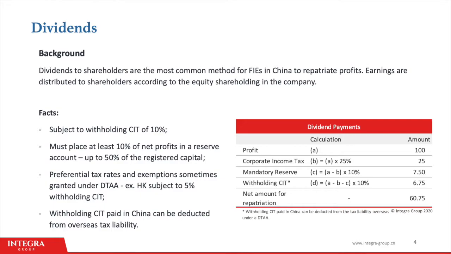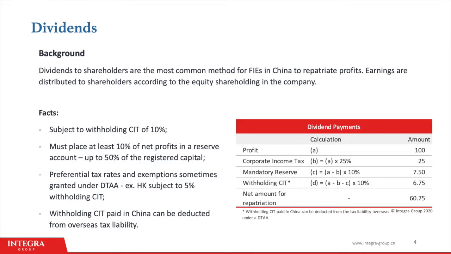Companies must pay the standard corporate income tax, which is generally 25%, on any profits they earn. According to China tax law, all companies must put an additional 10% of their after-tax earnings in a special capital reserve account. The capital reserve funds stay within the company, but are not eligible for remittance. Lastly, when remitting profits overseas, the China company is required to withhold an additional 10% withholding corporate income tax before they can finally repatriate profits.